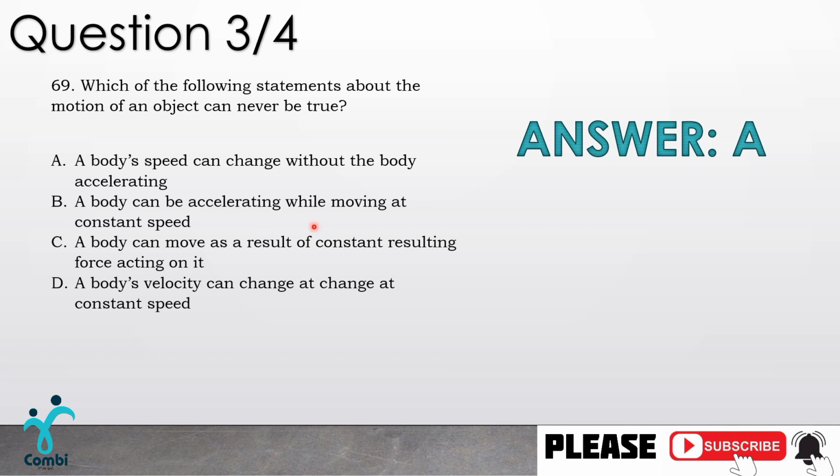Then B, a body can be accelerating while moving at constant speed. This can be seen in circular motion, right? The body can be moving at constant speed, but because it's changing its direction, its velocity is changing, and the changing velocity means acceleration. Then C, a body can move as a result of a constant resulting force acting on it. Let's just look at the movement of planets. You have a resulting force acting on it, and the force is constant and it's still moving, right?